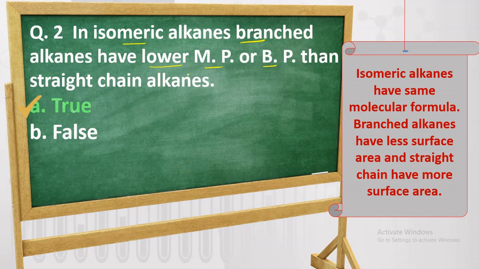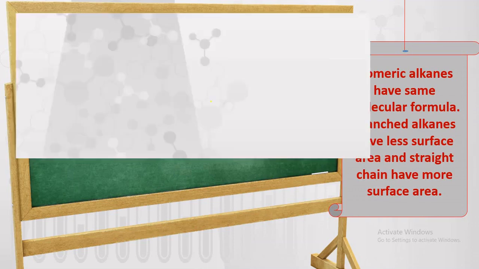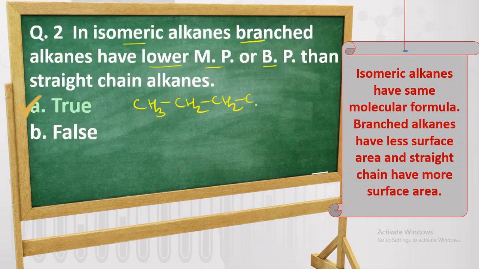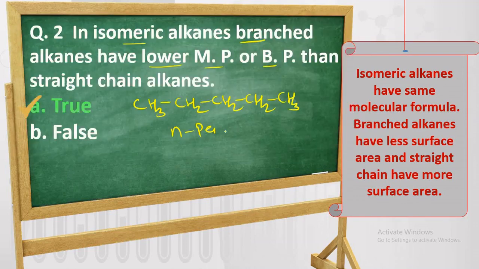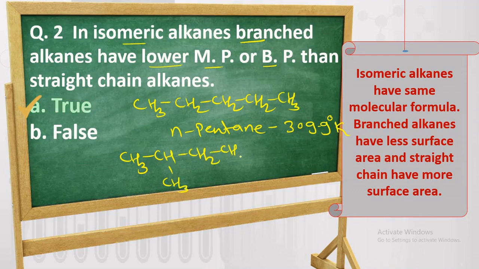Let us see the example of n-pentane and isopentane. Suppose this is the formula of n-pentane, CH3, CH2, CH2, CH2, CH3. This is n-pentane. Its boiling point is 309.9 degree Kelvin. And if you see isopentane, this is CH3CH(CH3)CH2CH3.